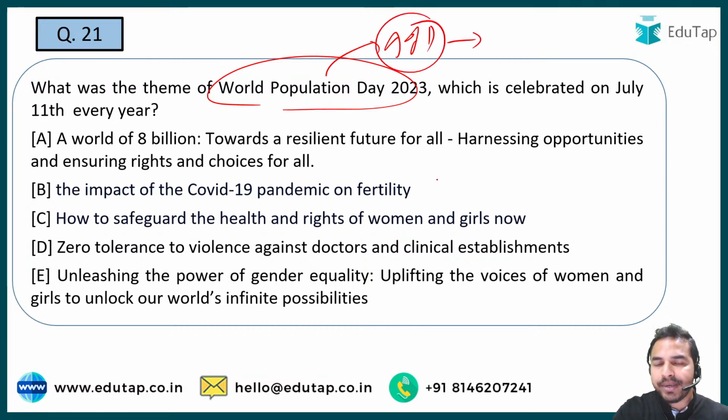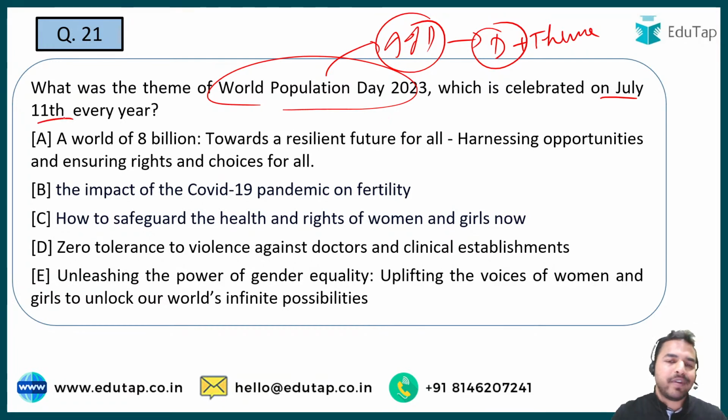The dimensions that you have to cover from here are the date and the theme. अगर हम बात करते हैं डेट की, it is being celebrated on 11th of July every year, that is the World Population Day. And you have to tell me what the theme is. What is the theme for World Population Day 2023?